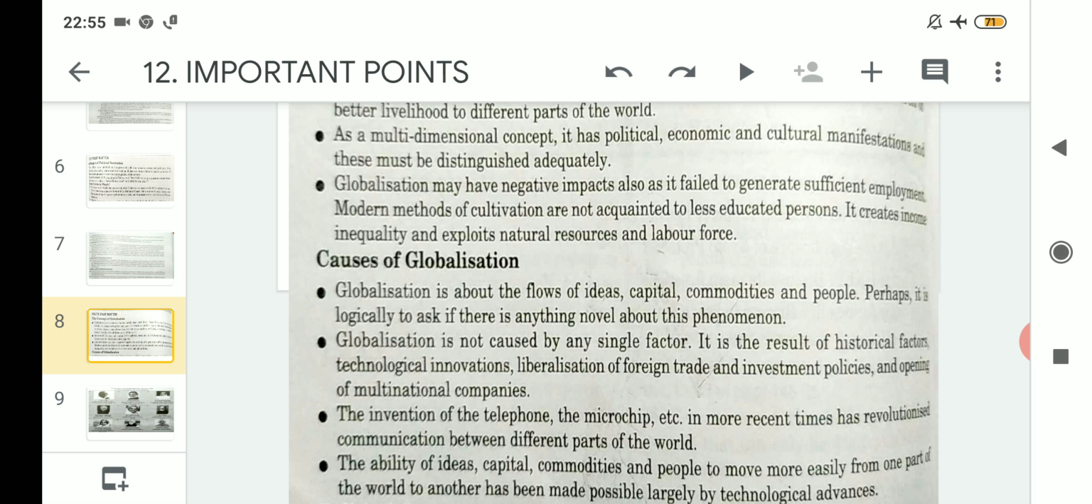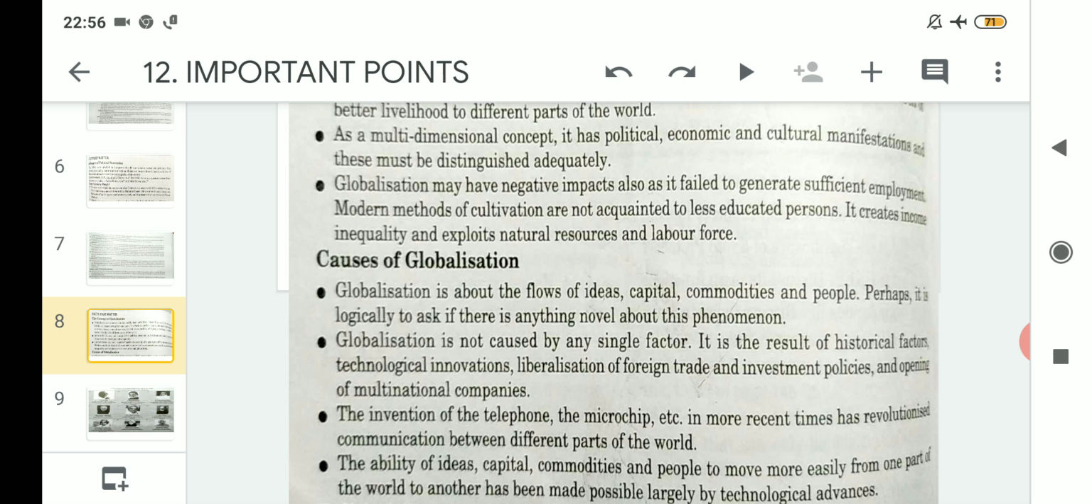And lastly, the ability of ideas, capital, commodities and people to move more easily from one part of the world to another has been made possible largely by technological advances. Whatever the concept related to globalization, it may be flow of ideas, sending of capital, trading of commodities and moving of people. All these four things have been able to move more easily from one part of the world to another because of one reason only, advancement on the technological side.